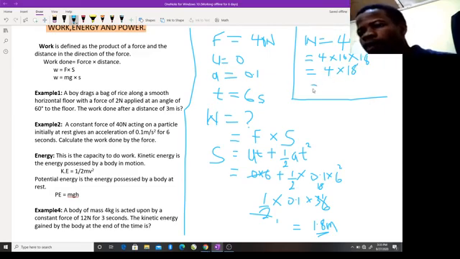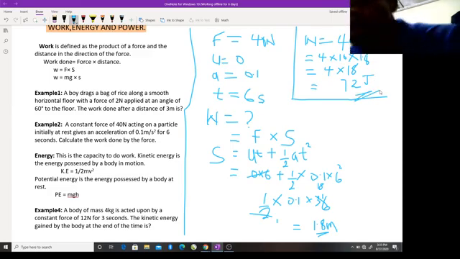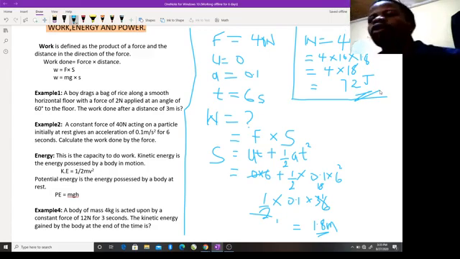And what will that give us? 4 times 8 is 32. Right, 2, keep 3. 4 times 1, 4 plus the 3, that becomes 72. So 72 joules. That is the work done by the body. 72 joules. Now we go to the next aspect of what we are considering today.